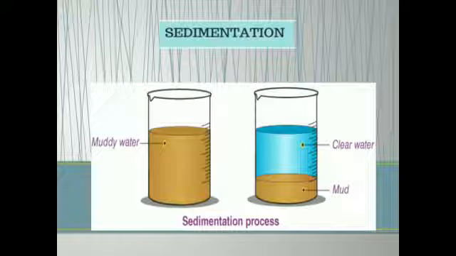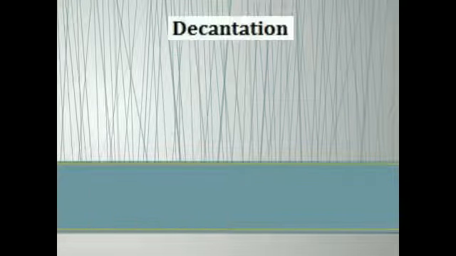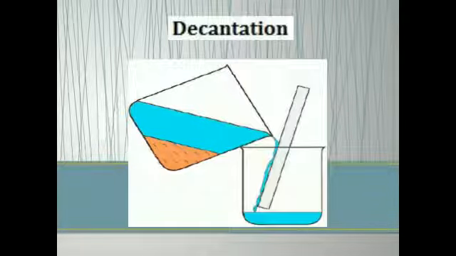Right? And now hold the beaker in one hand and let the water trickle into another empty beaker without disturbing the settled sand. Continue the process till most of the clear water is poured out into the other beaker. This process of gently separating clean liquid from sand is called decantation. This process is known as decantation. Right?